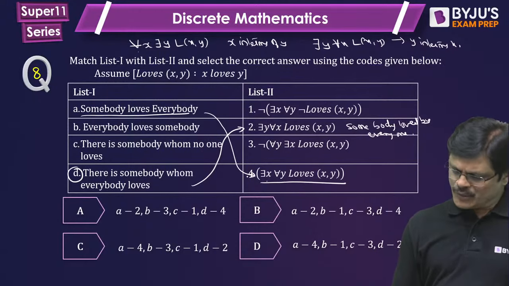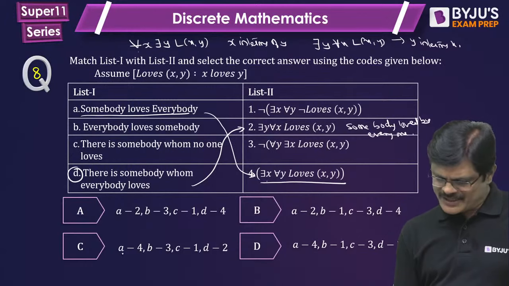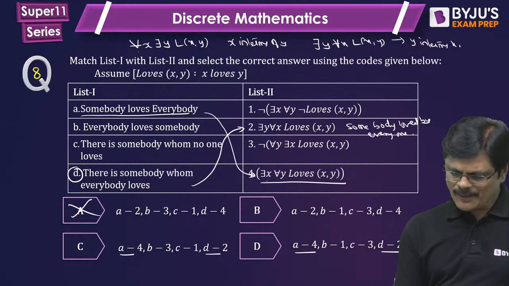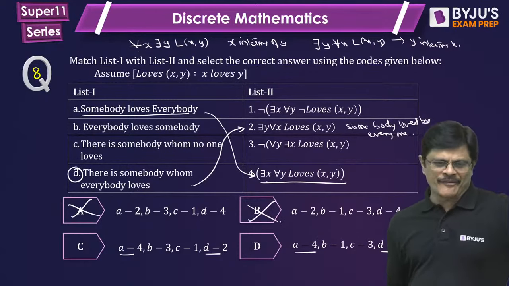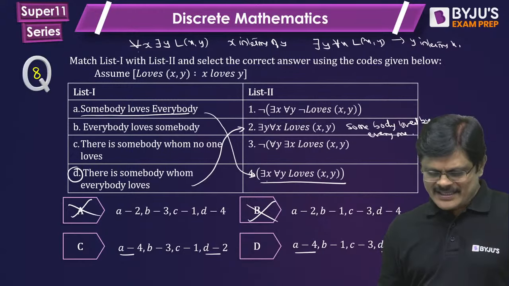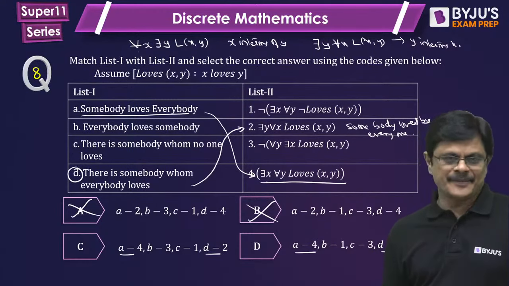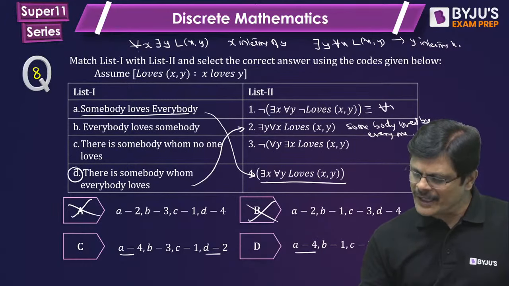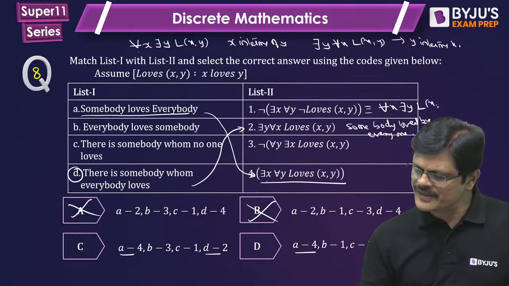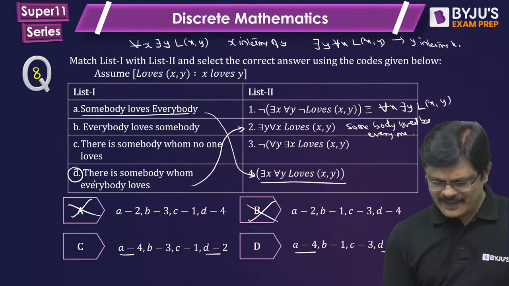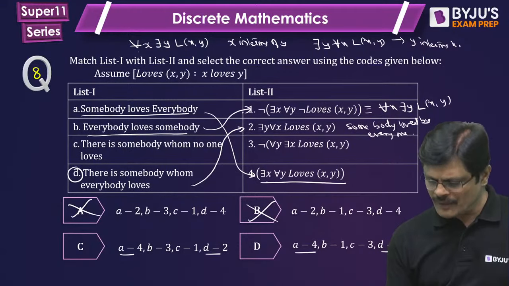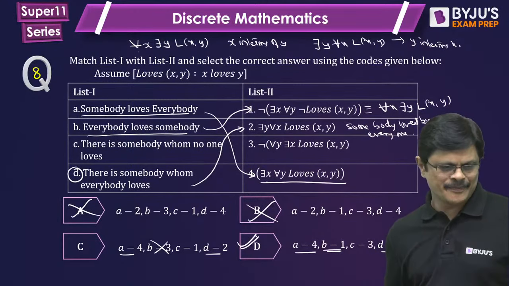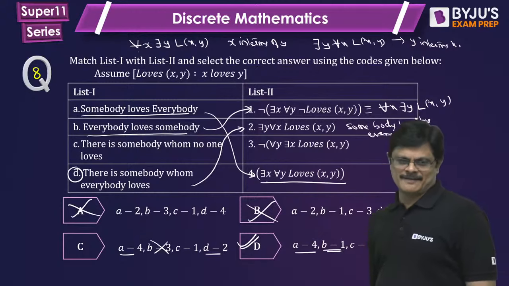So A4 and D2. A4, D2 matching in which options? A4, D2 in two options. So again we are in a problem because these two options are wrong. A4, D2 are fine. Now the next one, everybody loves somebody. If you remove this negation, what happens? For all x, there is a y, L of xy. So everybody loves somebody. So B goes to 1. B goes to 1 is wrong here. So this is correct, and obviously D is the correct answer for this, my dear friends.